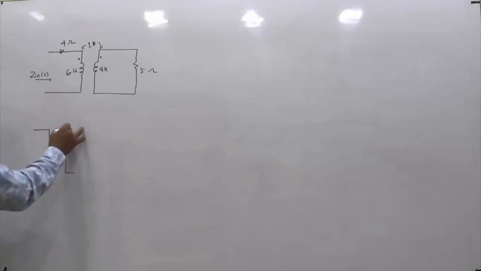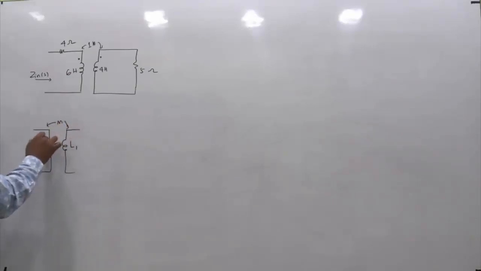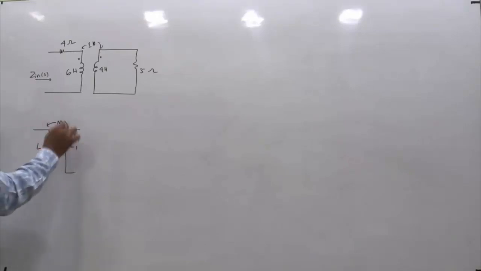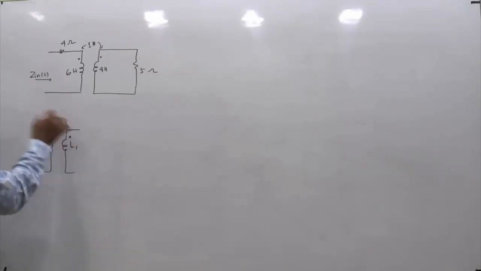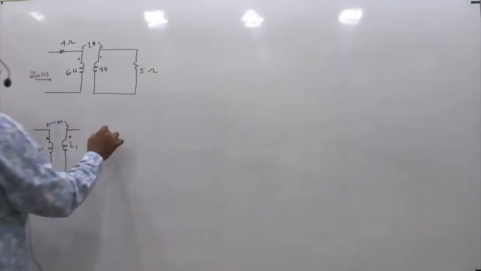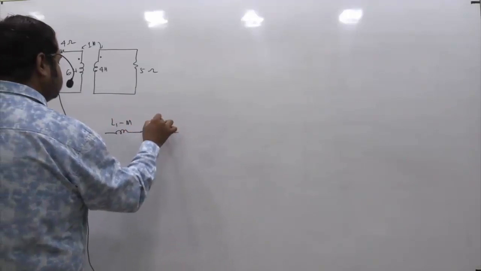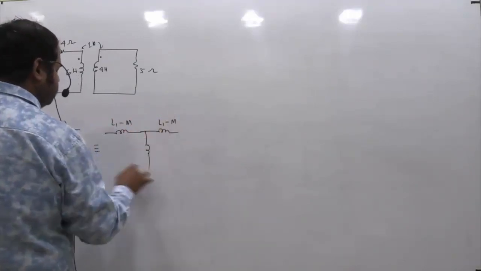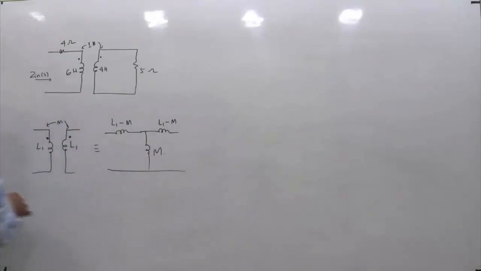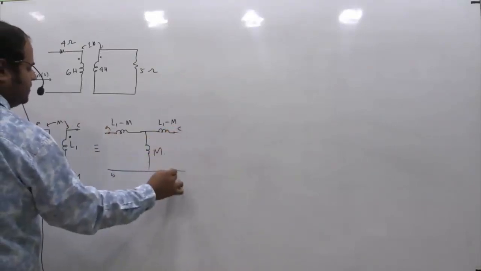For an ideal transformer, if I say the inductance is L1 and the mutual inductance is M, and the dots are in the additive way, then this coupled circuit is equivalent to a T network, something like this. This is L1 minus M, this is also L1 minus M, and this is your M. If I say this is A, this is B, this is C and this is D, so this is your A, this is your B, this is your C and this is your D.